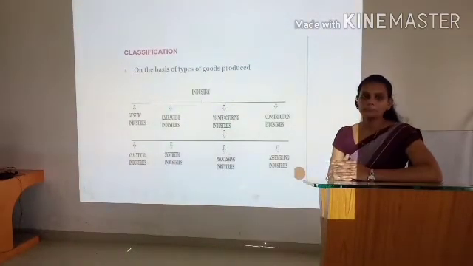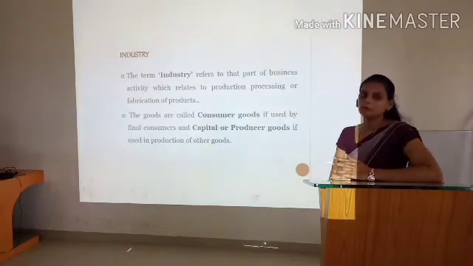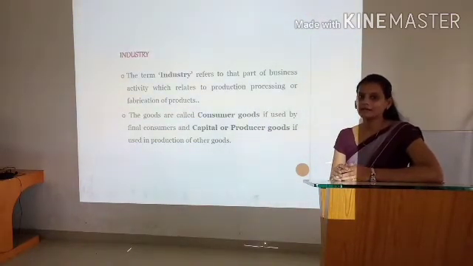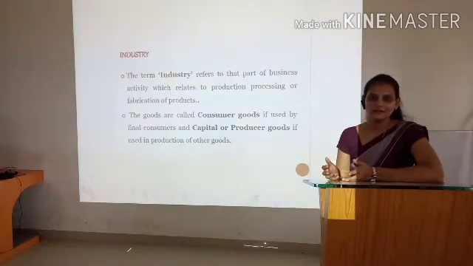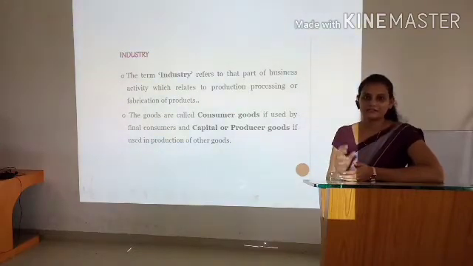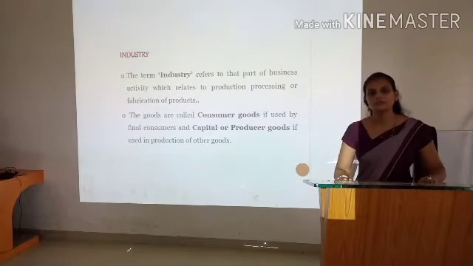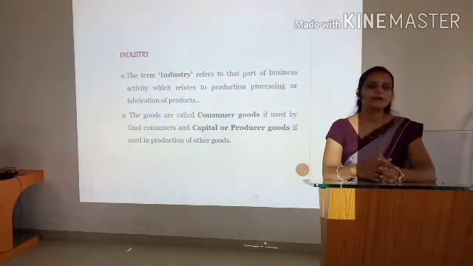Previous slide. Here we have to clear one idea regarding the word goods. What are goods? Goods are the products manufactured by industry. Goods are again divided into two types, consumer goods and producer's goods. Consumer goods are the goods produced by industry and meant for the final consumer.